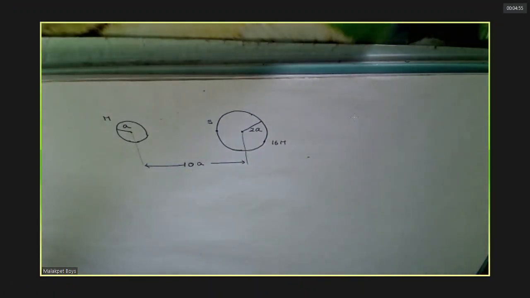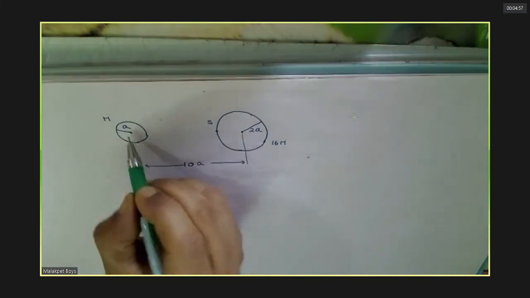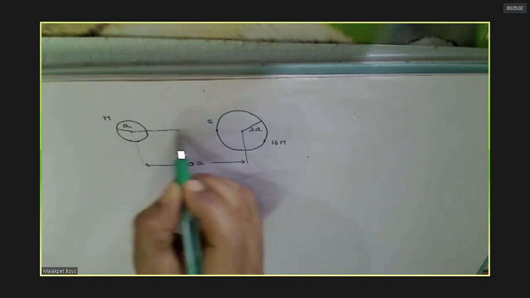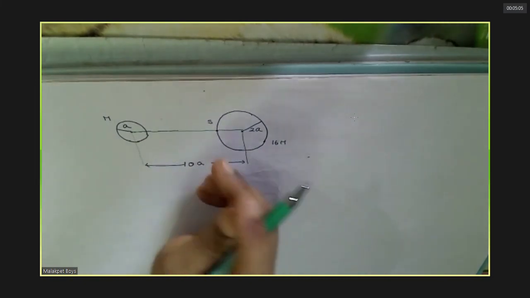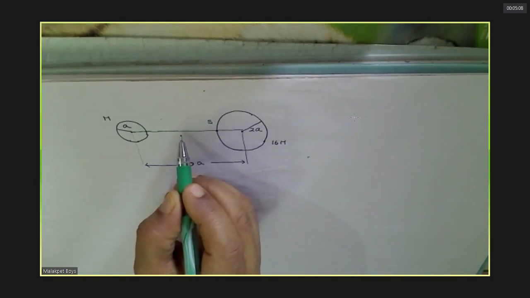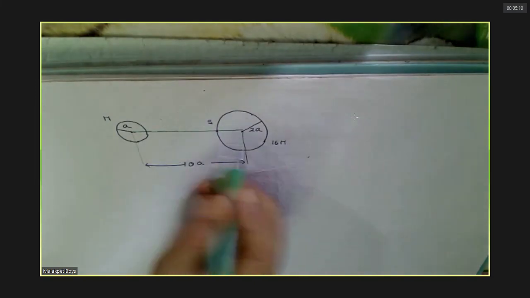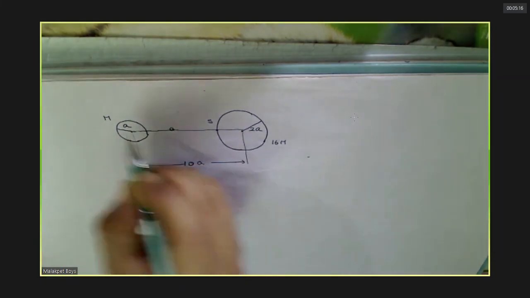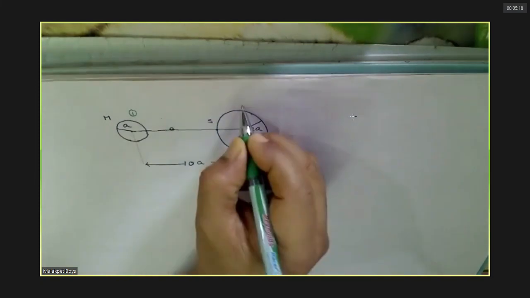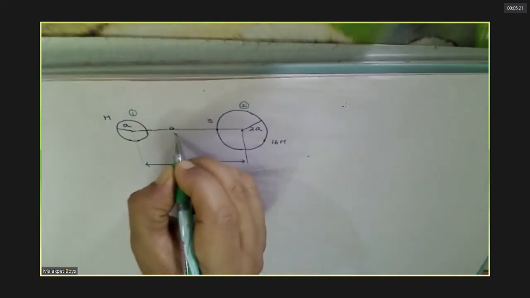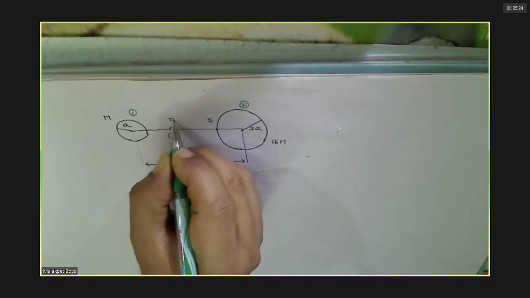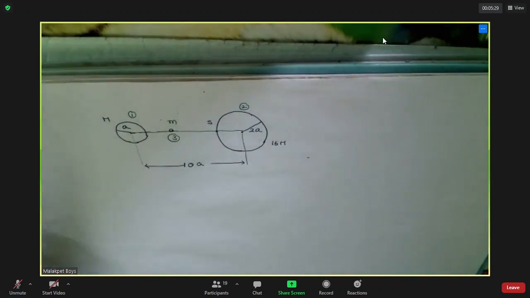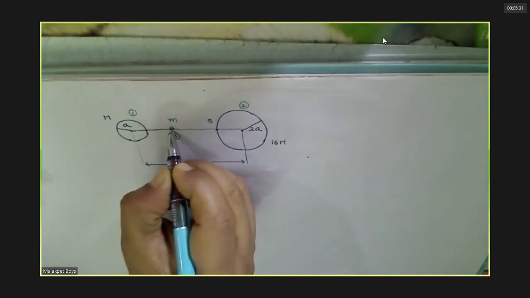Okay. Now when you are throwing, as it goes on, the particle is subjected to force of attraction by both. This is the force due to the smaller one, so I'll call it 1, 2. This is some 3. You can see that while the particle is midway between these two, both of these planets pull it.